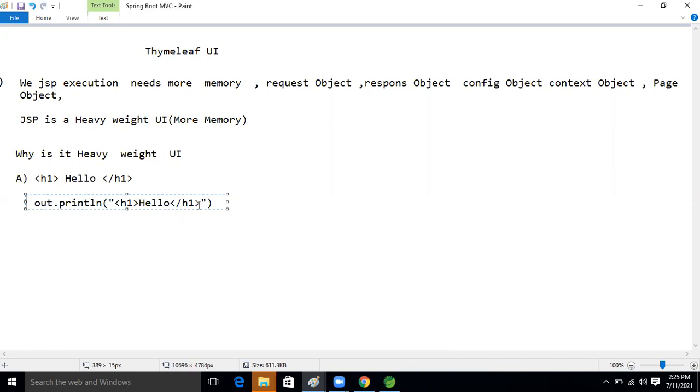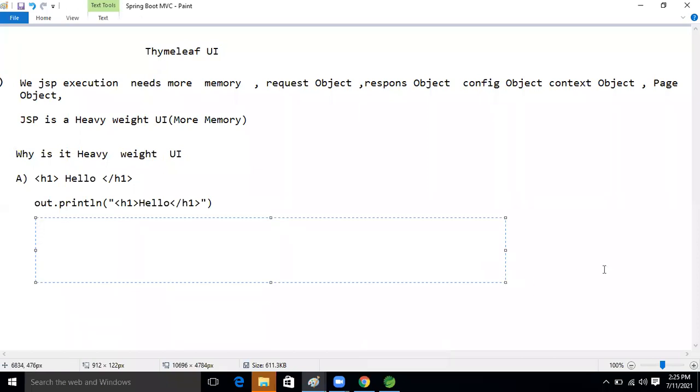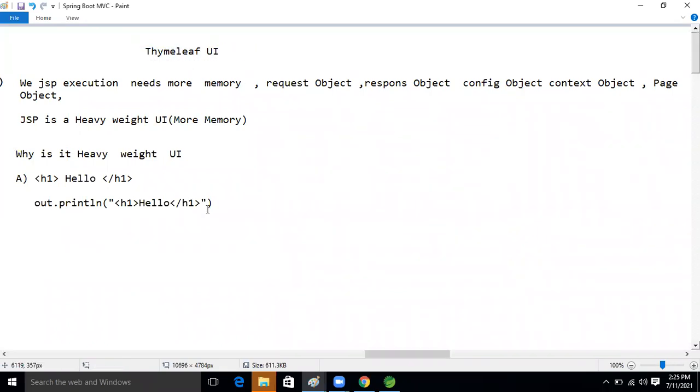Okay, guys. So whenever we use Thymeleaf UI, it is third party, not from Sun or Oracle, and not from Spring Pivotal either. But it can be integrated with Spring Boot. This is a UI technology only. It is not given by the Spring people, but Spring Boot is supporting Thymeleaf now, guys.